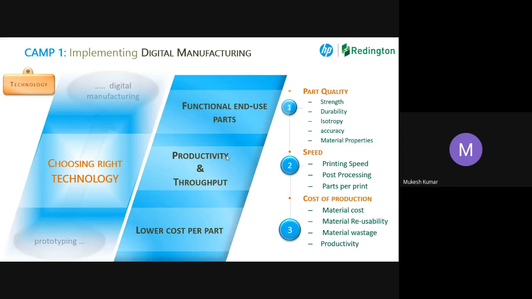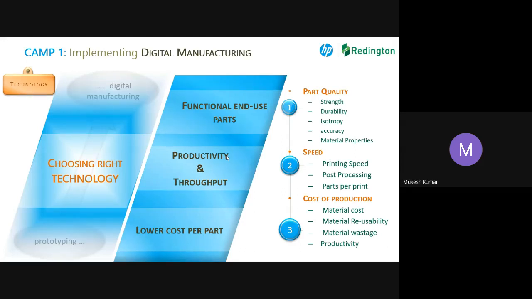Cost of production is basically material cost, and are you able to use that material? Are you able to use the material again and again? Because in most of the technologies, almost 15-20% of the material goes into waste. That's again a big cost. So are you able to reuse that material? What is the percentage of material, if at all? And what is the overall productivity?